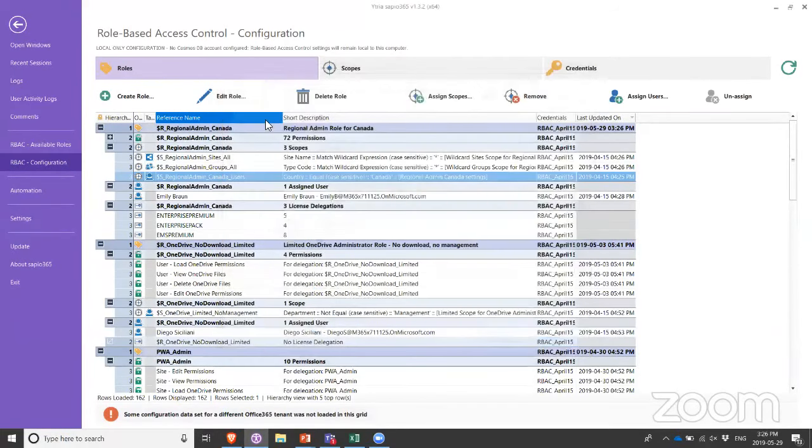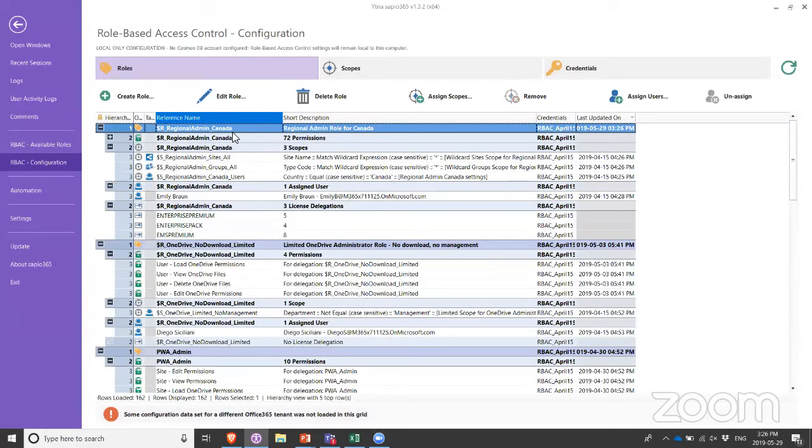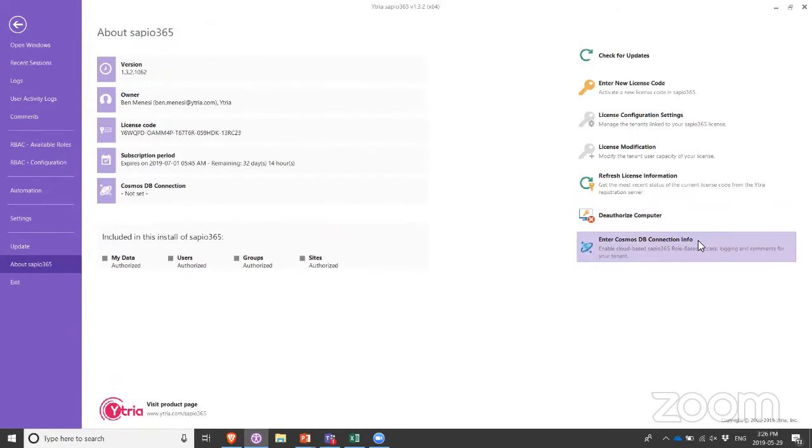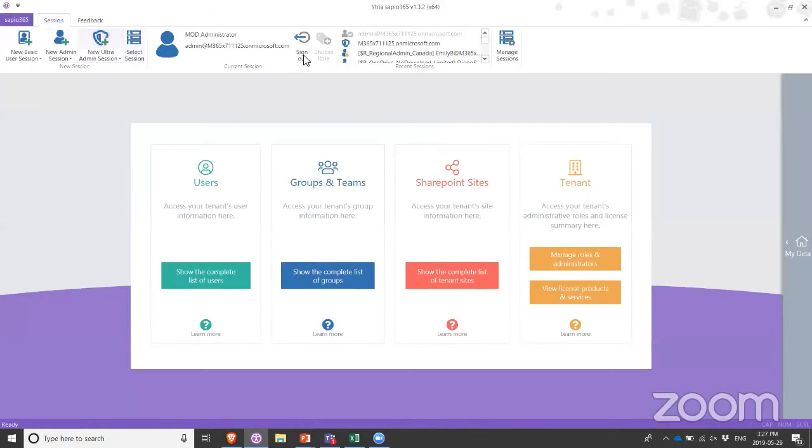All right. Now, another useful and important piece of info is that for this RBAC to work, you need a valid Azure subscription because we are using a Cosmos DB in the background. This is going to be in your tenant for security purposes, so we don't have access to it. This is where the SAP 365 credentials as well as user activity logs are going to be stored in a central place. So we use Cosmos DB for this. In fact, you can set up your Cosmos DB connection information on this panel. So let's see all of this live, right?